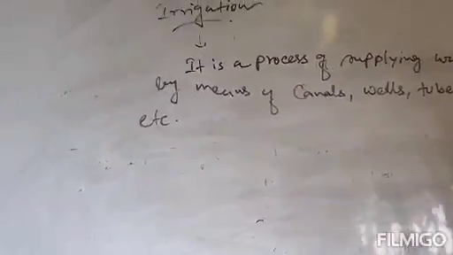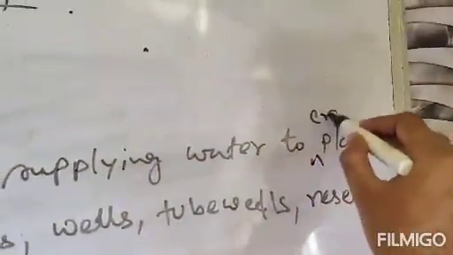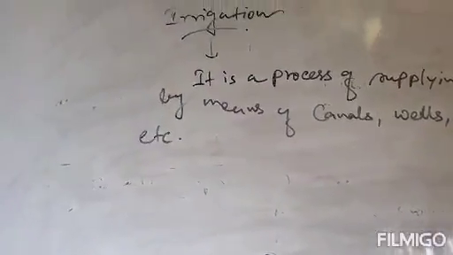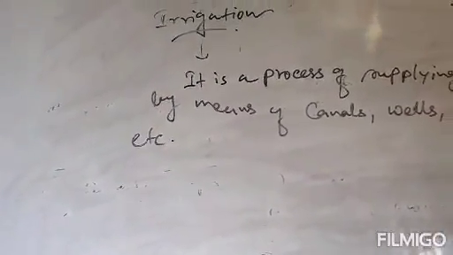It is a process of supplying water to crop plants by means of canals, wells, tube wells, reservoirs, etc. Clear? It is called irrigation.